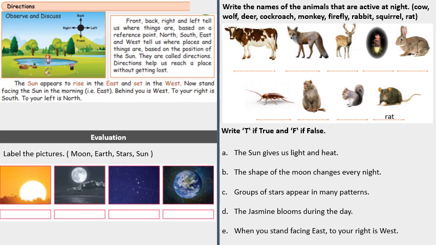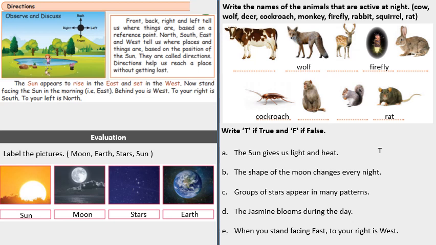Evaluation. Label the pictures. First one is sun, moon, stars, earth. Write the name of the animals that are active at night. We have wolf, firefly, cockroach, rat.